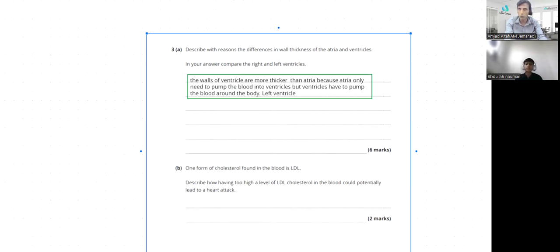Which chamber is responsible to pump blood into the lungs? I think it transports the blood into the lungs and the left ventricle. So the right ventricle. Yes, it's the right.